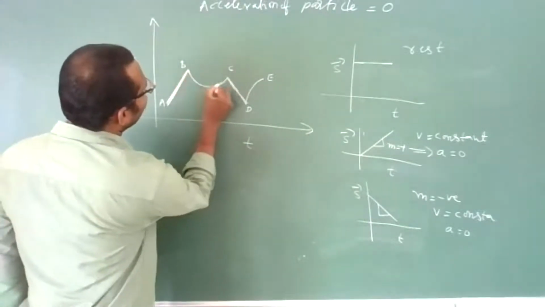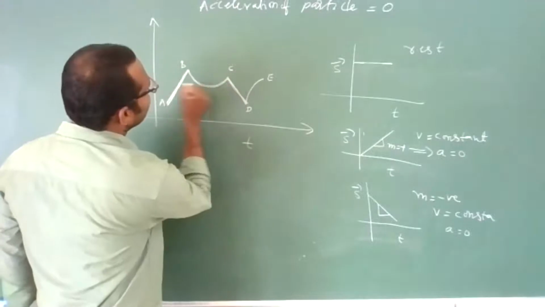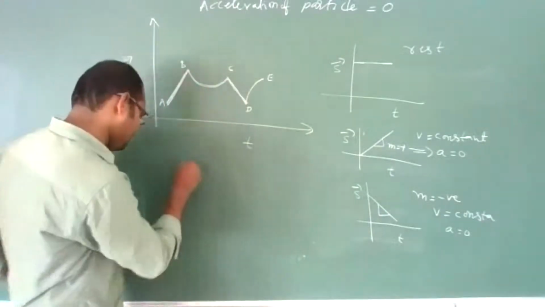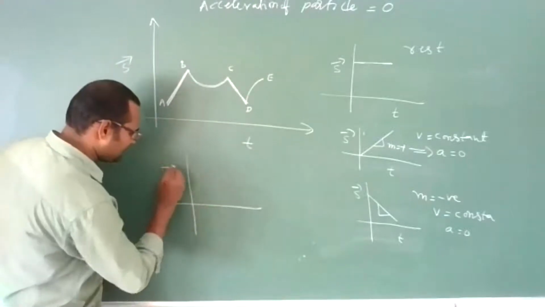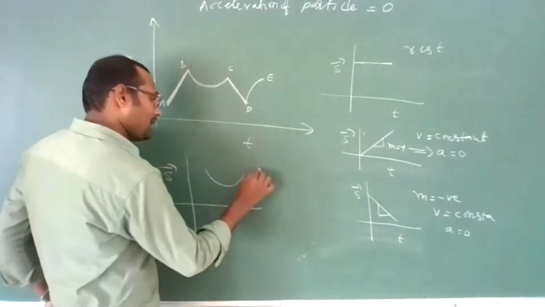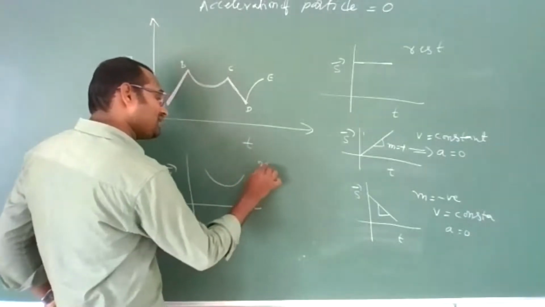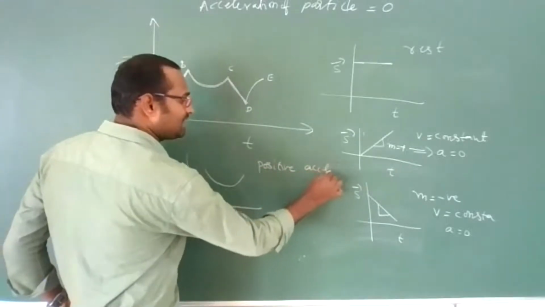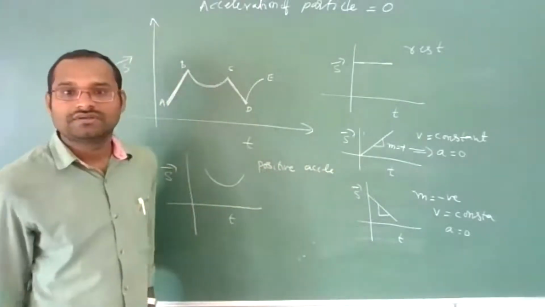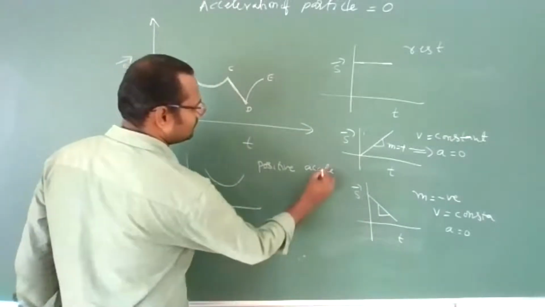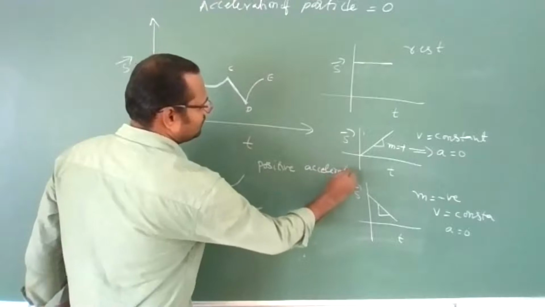One more is this, BC is there here. What does this BC indicate? BC indicates acceleration. In a displacement and time graph, if a graph is like this, parabolic up, it indicates positive acceleration.